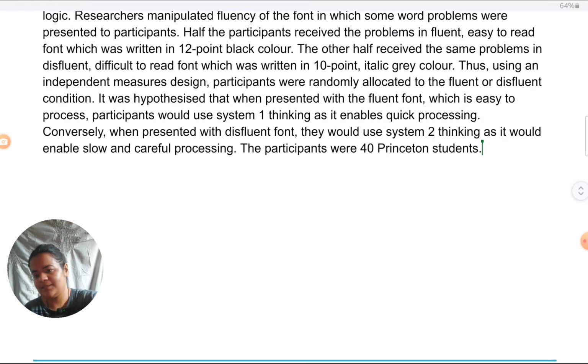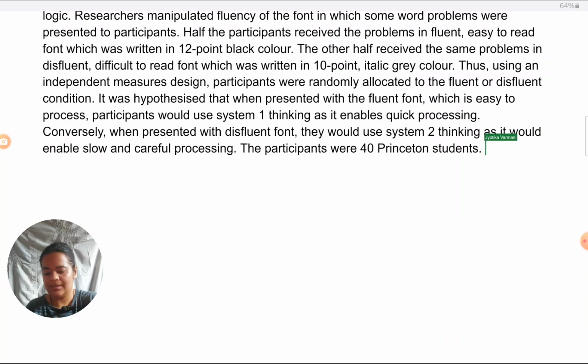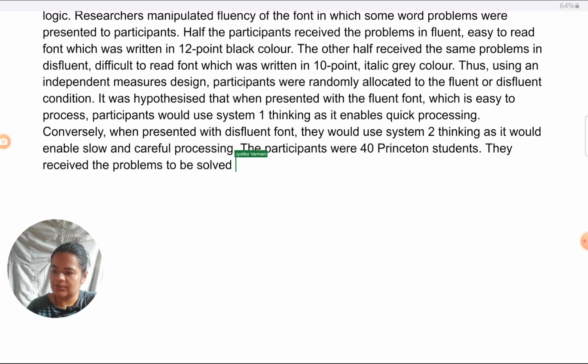Okay, so these were the participants coming to the material. They received the problems to be solved on sheets of paper.